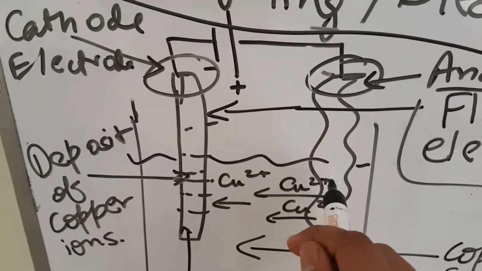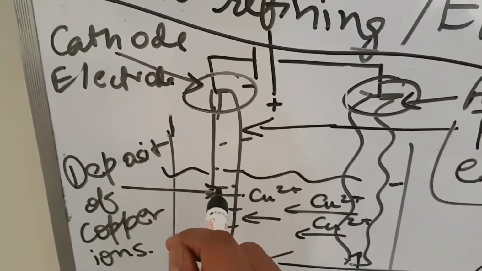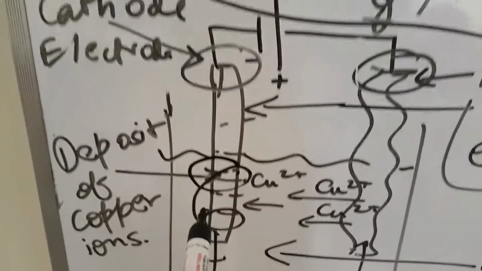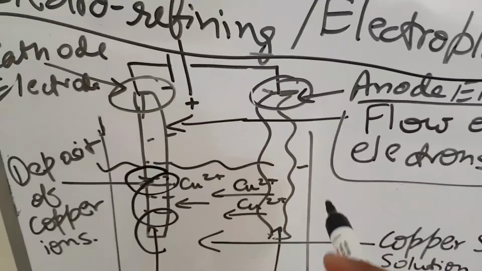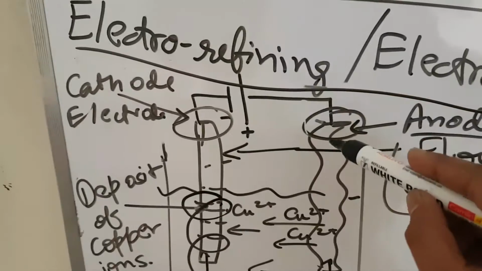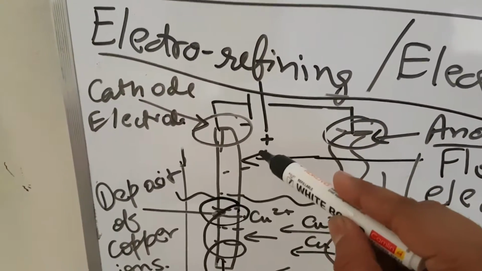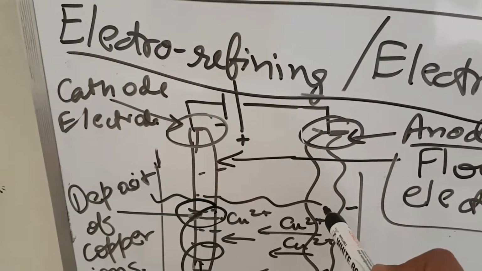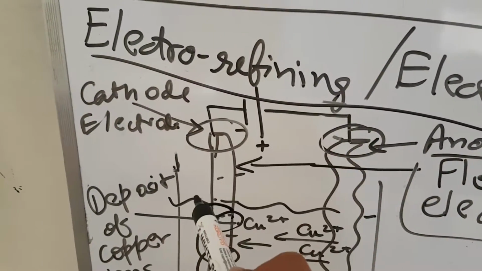If I want the impure copper elements to go to this wire, and this wire to get thicker and thicker and thicker, I will connect these two to a full circuit. Now this is a battery. This will allow the current to pass from the positive side to the negative side.